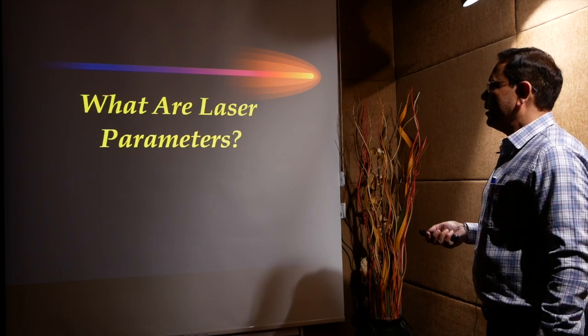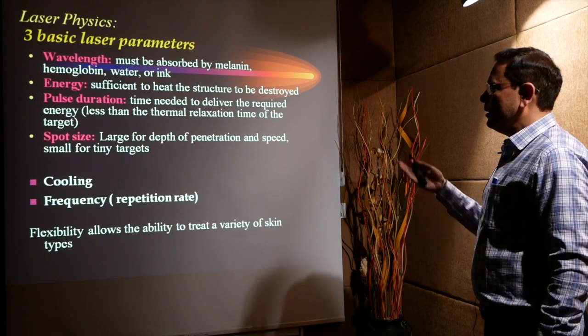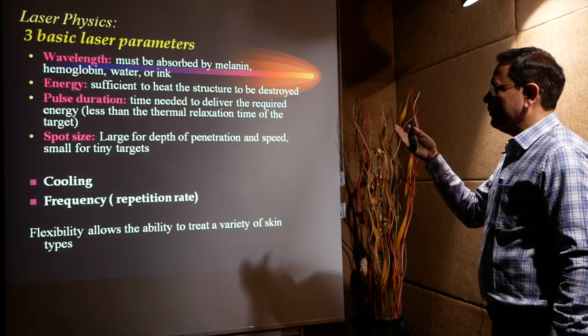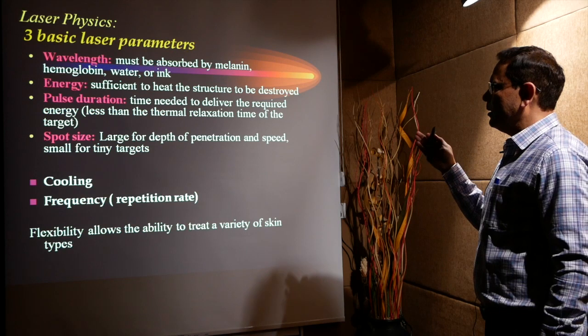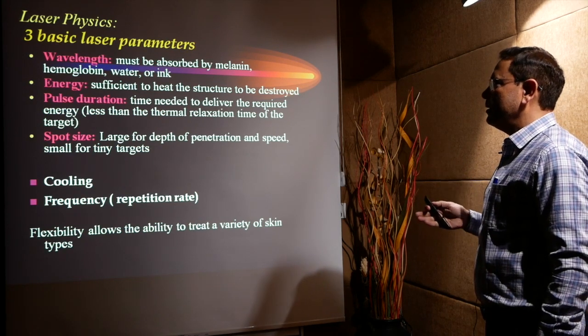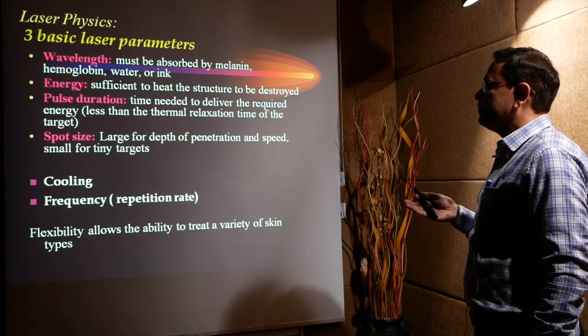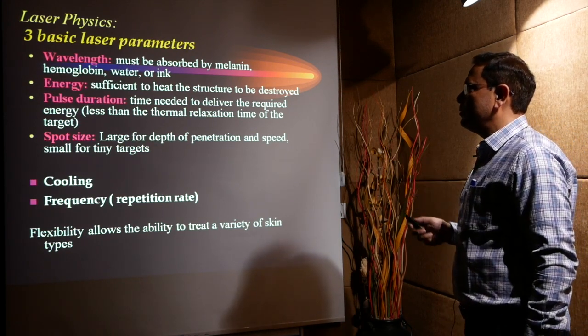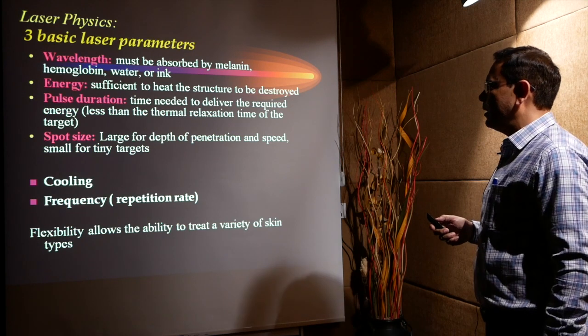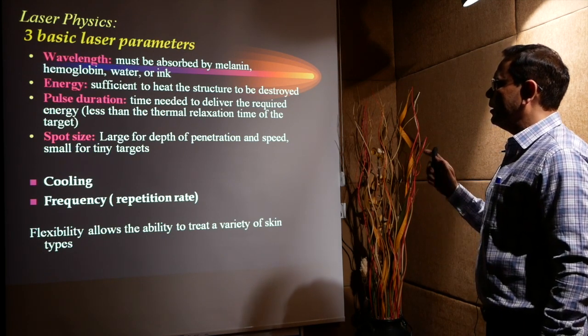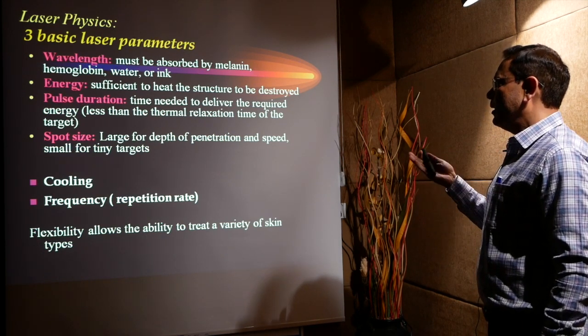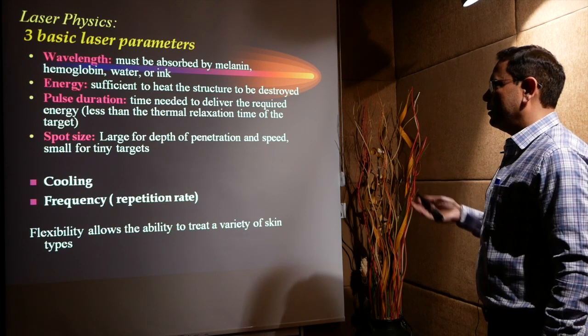So what are the laser parameters? As we already discussed, three important parameters are there. Wavelength must be absorbed by the melanin, hemoglobin, water or ink. Second is energy. It should be sufficient to hit the structure to destroy the structure without destroying the surrounding tissue. And third one is the pulse duration, that is the time needed to deliver the required energy. It should be less than the thermal relaxation time of the target.